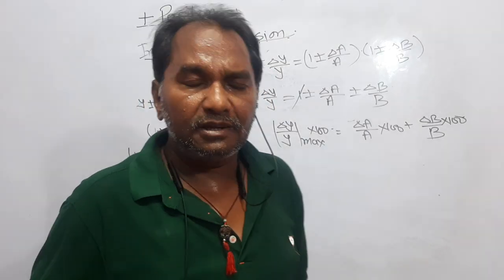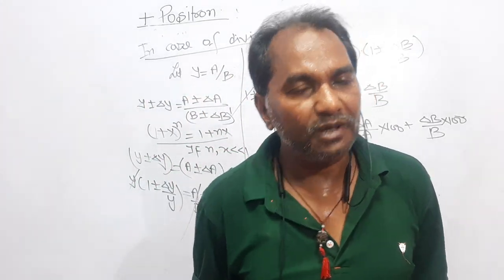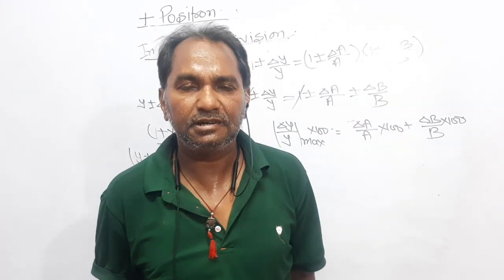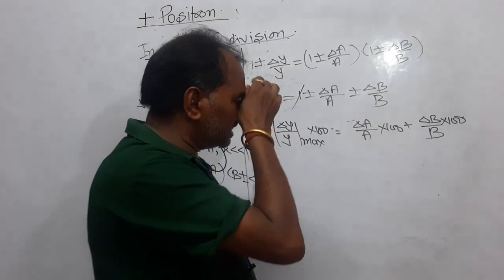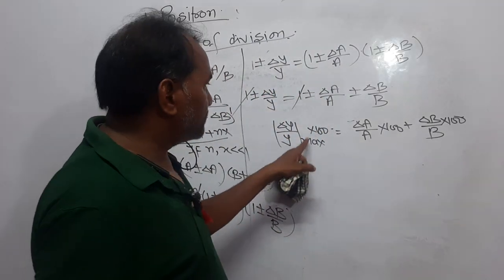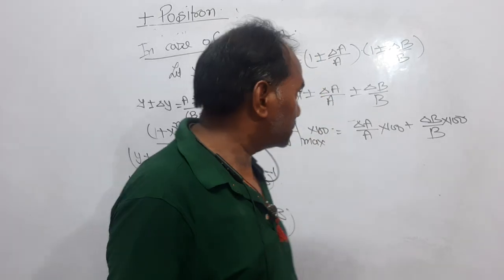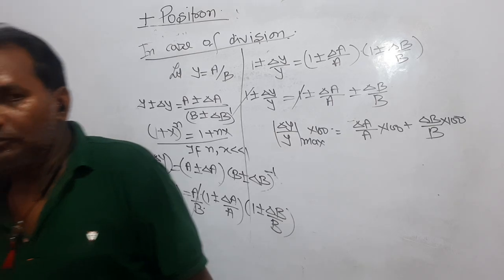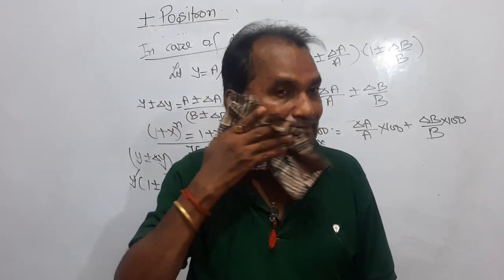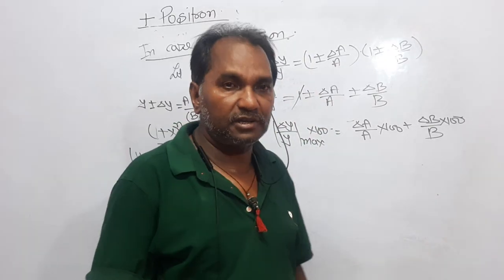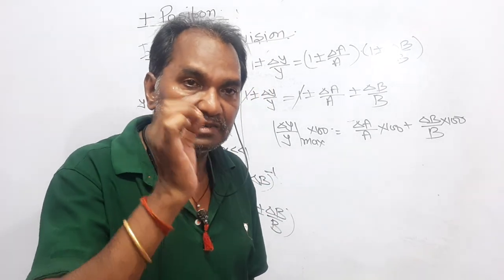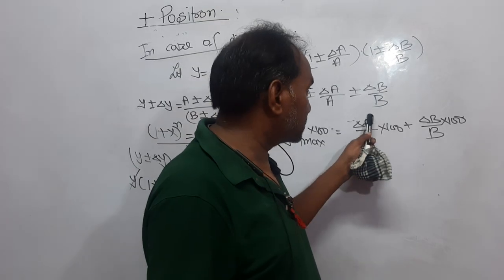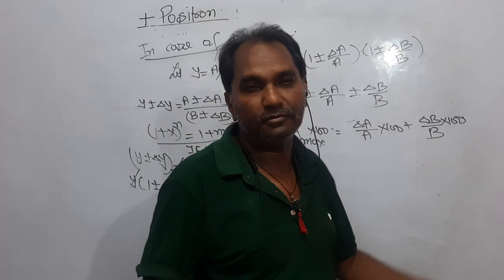In the similar way, whether the formula is given as y is equal to a into b, product of two physical quantities, or division of two physical quantities, y is equal to a upon b, in both the cases error works out to be delta y upon y max into 100 is equal to delta a upon a into 100 plus delta b upon b into 100. I mean to say, whether the formula is y is equal to a into b or y is equal to a upon b, in both the cases maximum possible percentage error works out to be delta y upon y max into 100 is equal to delta a upon a into 100 plus delta b upon b into 100.